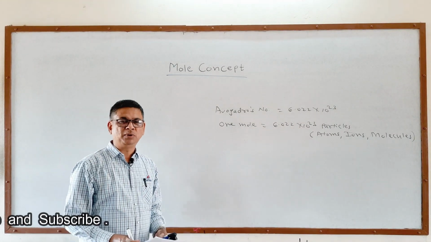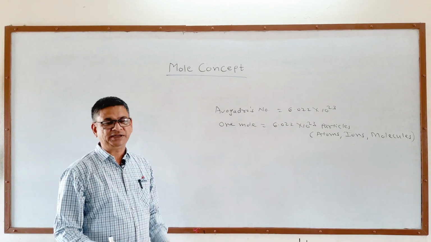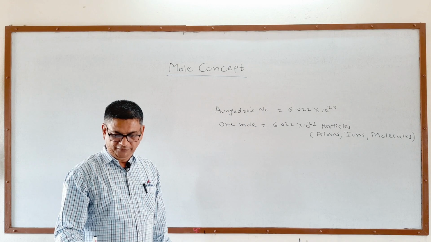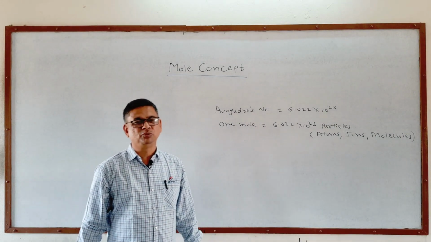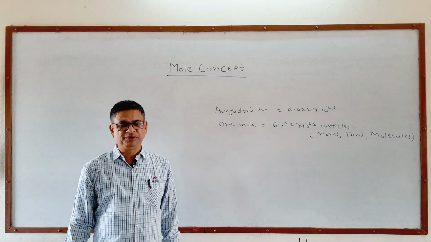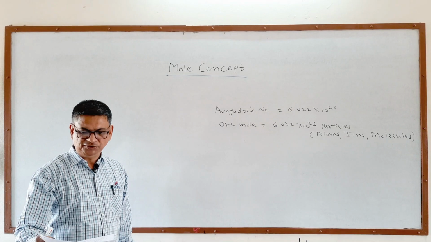1 mole is the amount of substance in gram equal to molar mass, that is called molecular weight. And we know how this molecular weight or molar mass is obtained. It is obtained by the addition of atomic masses of individual atoms.